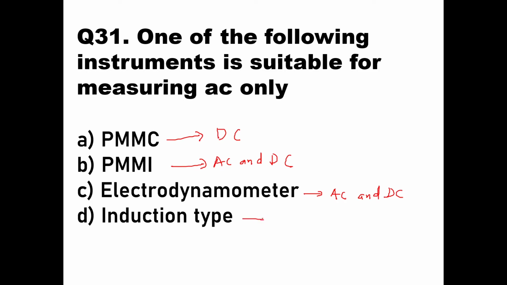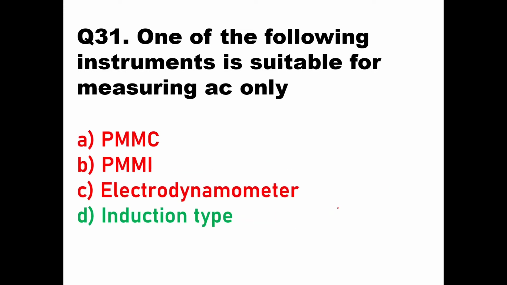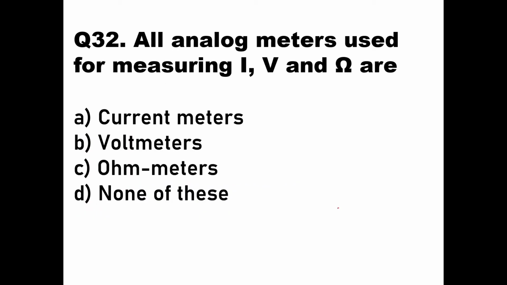Whereas the induction type, which will have a magnet and give you a flux, works only for AC, not for DC. So here the answer should be D. That is, induction type instruments are suitable for measuring AC only. Then we'll go to the next question.